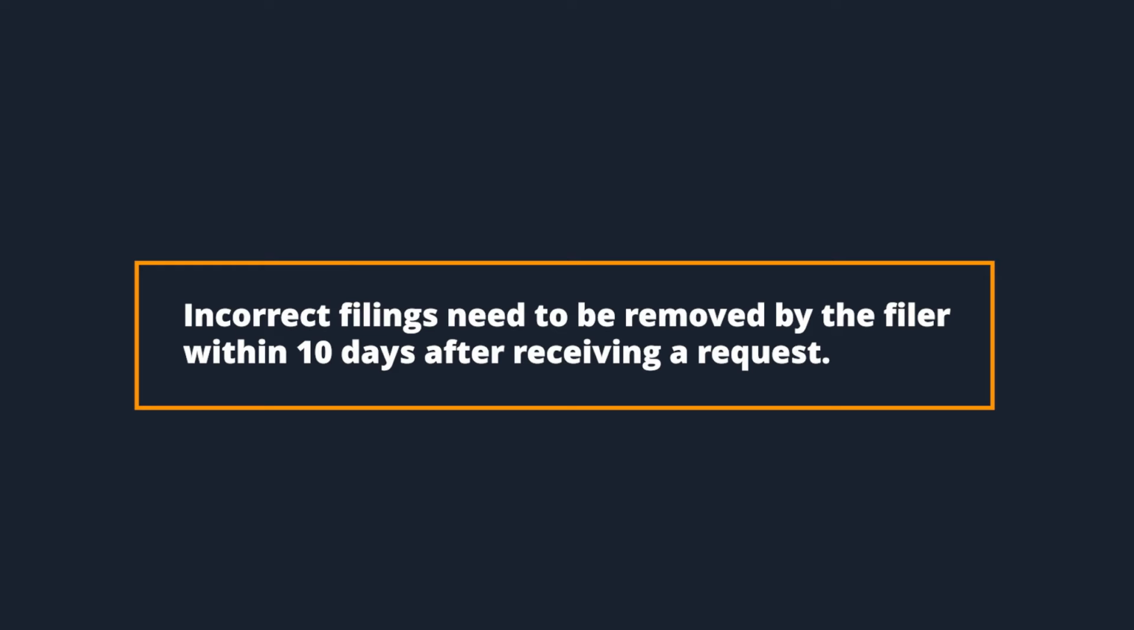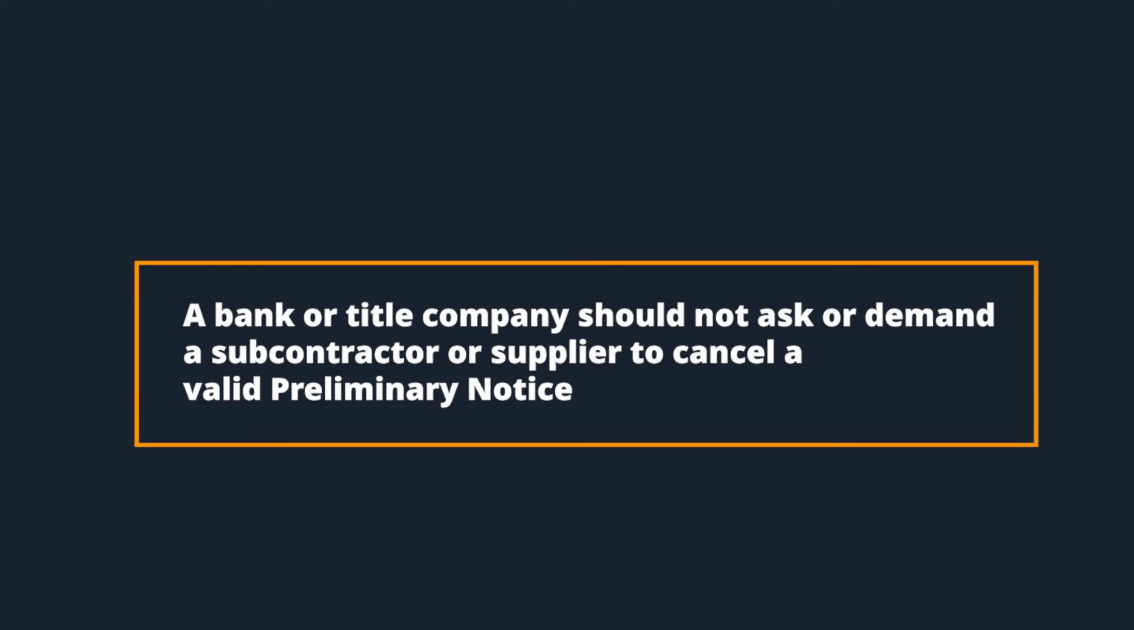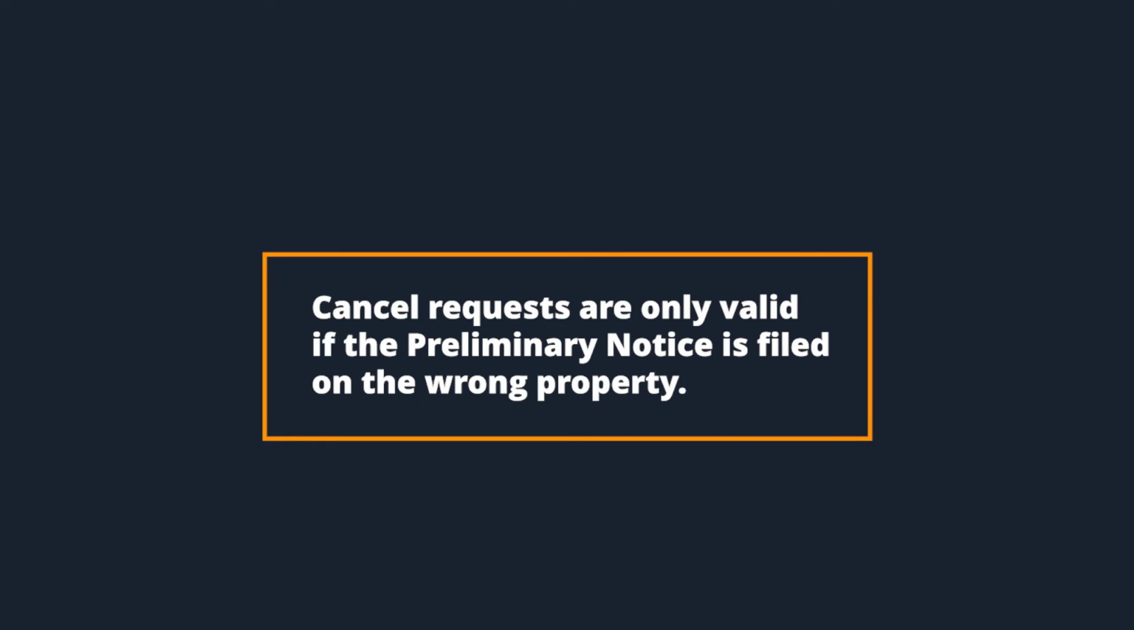Incorrect filings need to be removed by the filer within 10 days after receiving a request. A bank or title company should not ask or demand a subcontractor or supplier to cancel a valid preliminary notice. Cancel requests are only valid if the preliminary notice is filed on the wrong property.